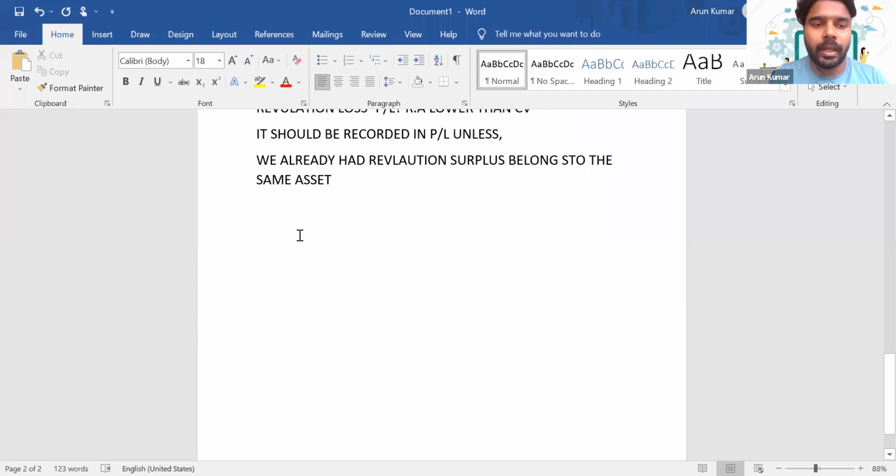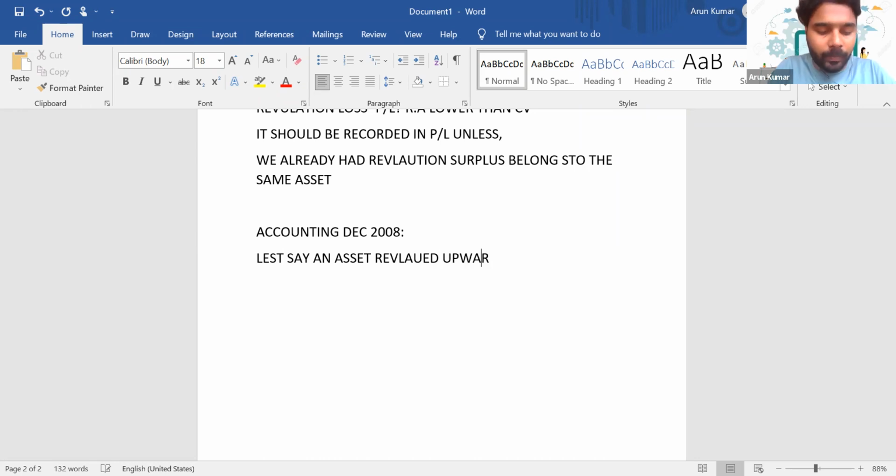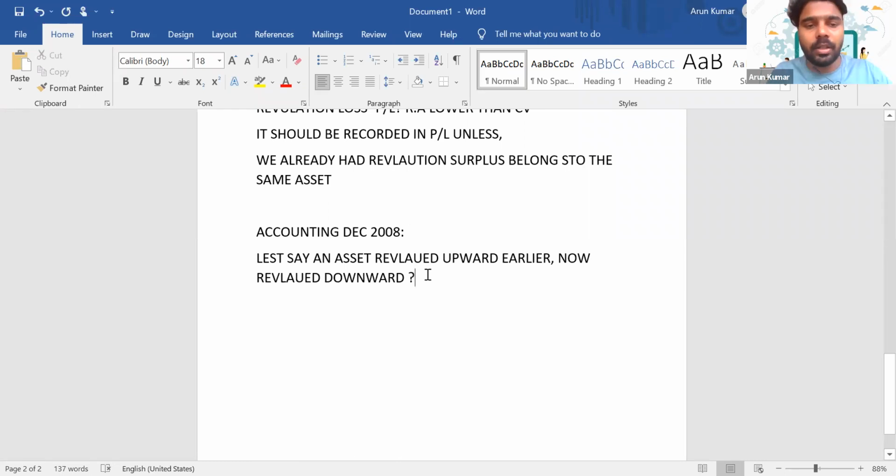Yes. And with respect to revaluation, back in December 2008, they tested some accounting entries. Let's say an asset which has been revalued upward earlier is now revalued downward. How will you treat it? It was revalued upward earlier, and now it is revalued downward. So how will you pass the entry?